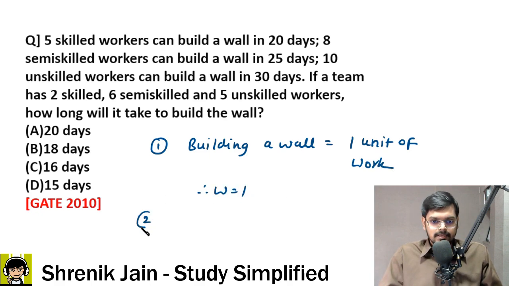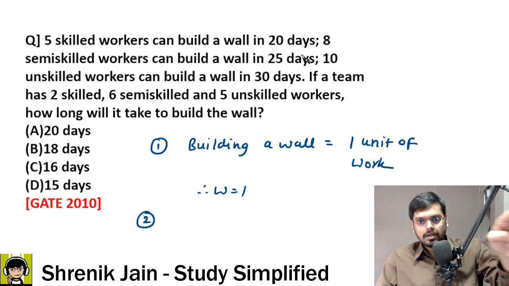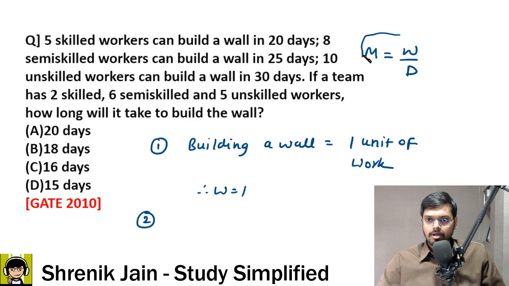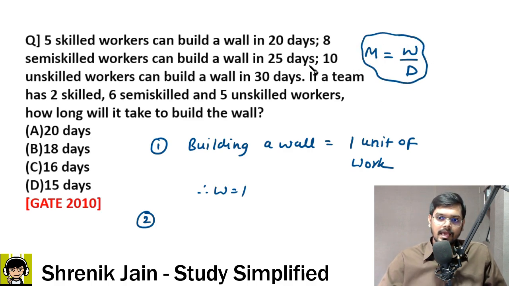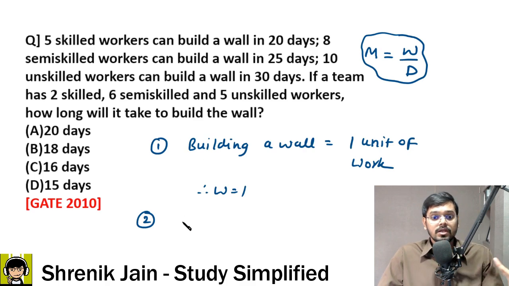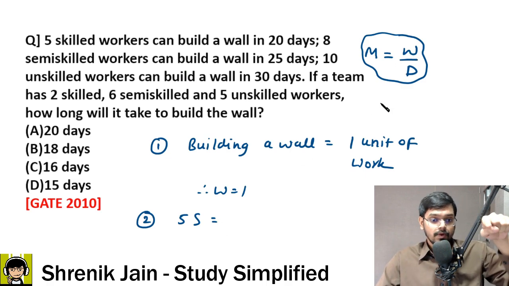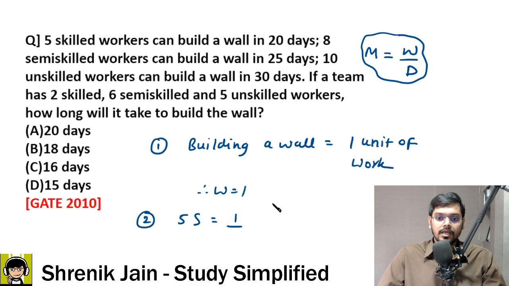Nevertheless, second step: 5 skilled workers can build a wall in 20 days. I hope you remember the formula. काम करने की क्षमता is W by D. If this is the concept, then I can say M is nothing but here 5 skilled workers, 5 S. S represents the skilled worker. So 5 skilled workers are doing how much work? Sir, 1 unit of work. In how many days? Sir, 20 days. This is W by D.